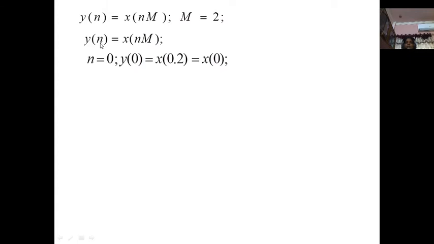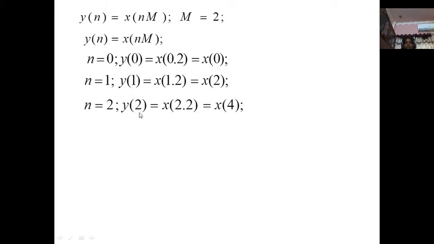Y of 0 equal to x of 0 into 2, which is x of 0 only. N equal to 1. Y of 1 equal to x of 1 into 2, x of 2. N equal to 2. Y of 2 equal to x of 2 into 2, which is equivalent to x of 4.